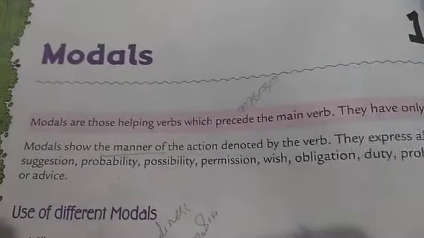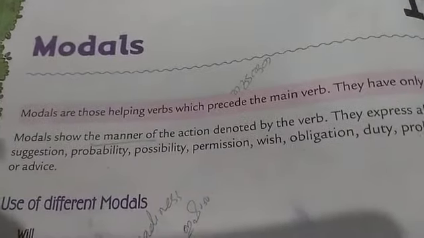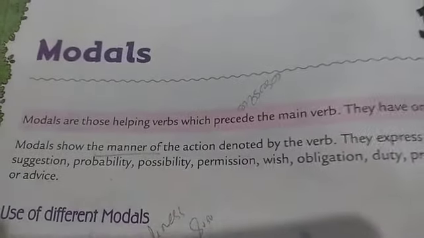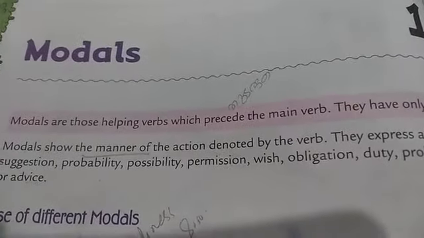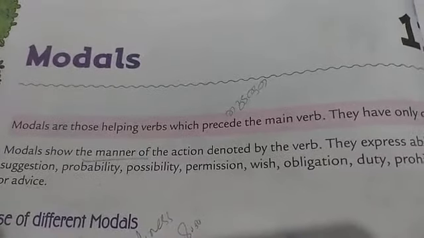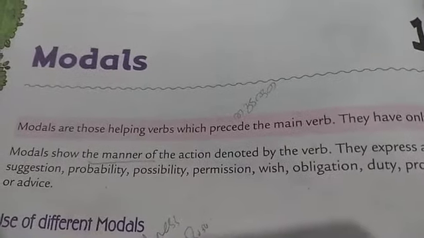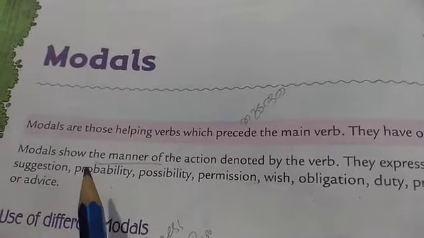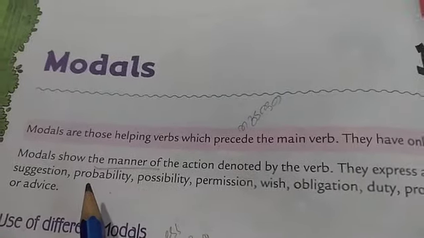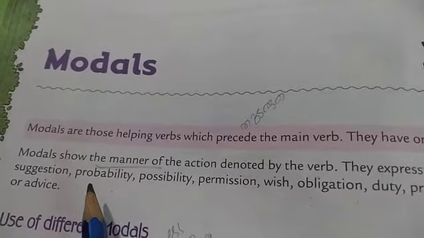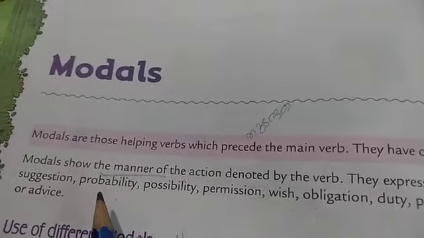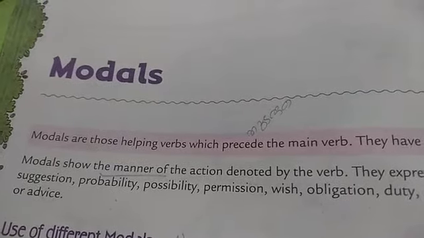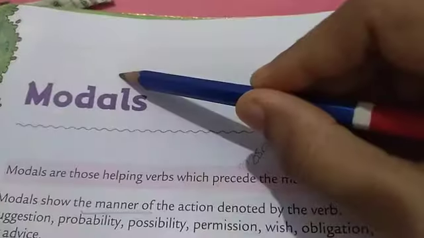Hi dear students, in our previous class we had started the discussion about one grammatical term, auxiliaries. What is auxiliaries? Auxiliaries means helping or supporting verb. There are two kinds of auxiliaries in English. What are the two kinds of auxiliaries? Primary or principal auxiliaries, and second, modal auxiliaries.